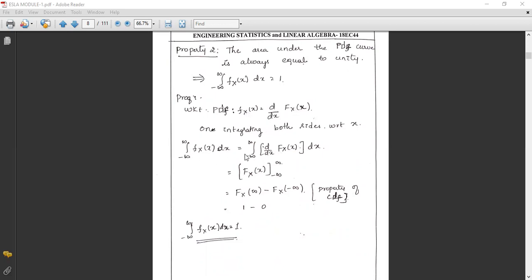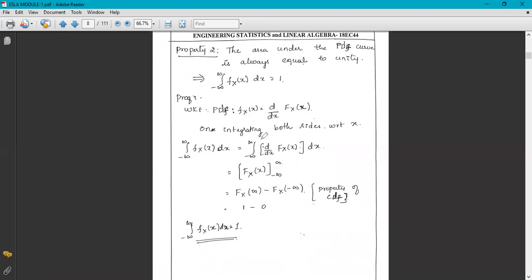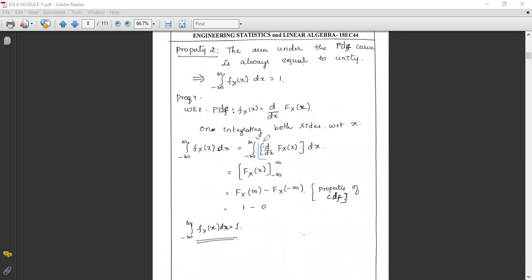Here integration and derivation cancel, and we are remaining with the function F_X(x) within the interval minus infinity to infinity, F_X(infinity).